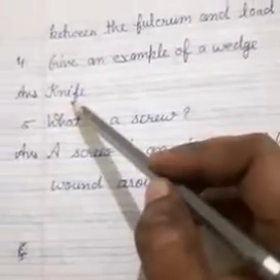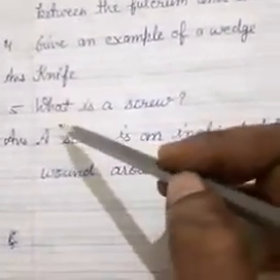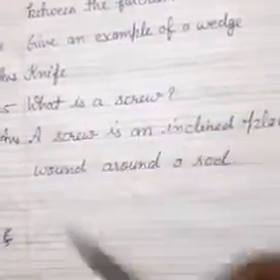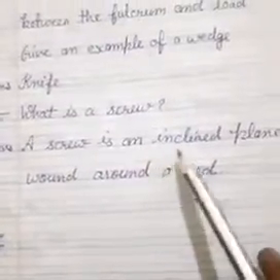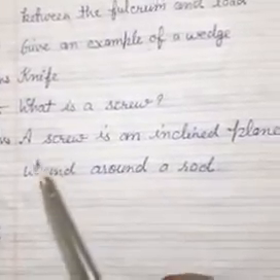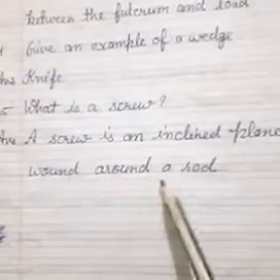Answer is knife. Number 5. What is a screw? A screw is an inclined plane bound around a rod.